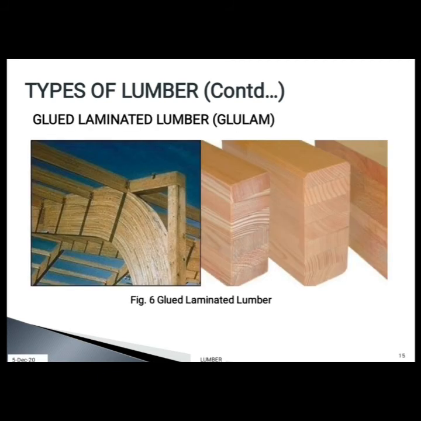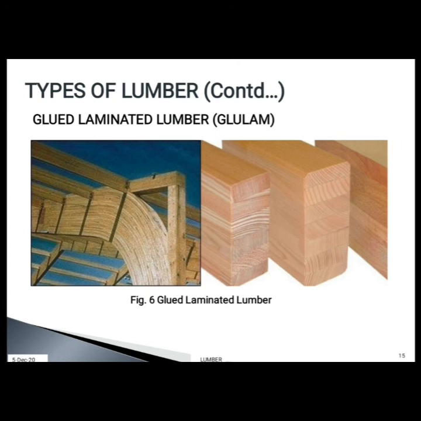The next one is glued laminated lumber, otherwise called glulam. Figure 6 shows glued laminated lumber. As the name suggests, these are made by gluing many boards together to form a structural member bigger than the trees from which the boards were sawn.